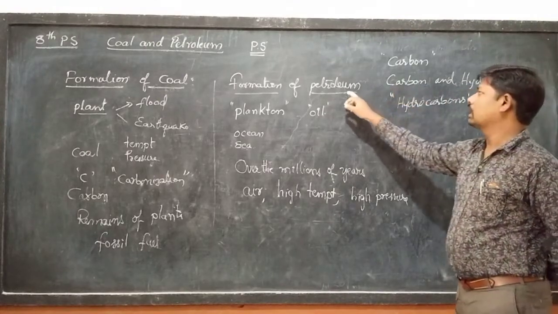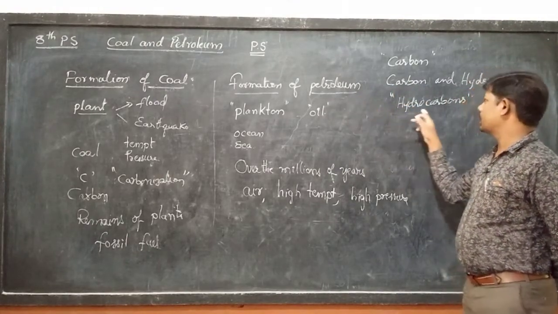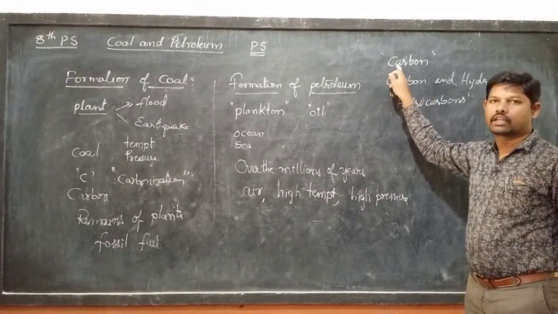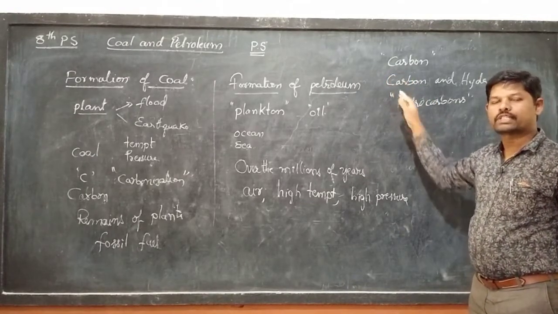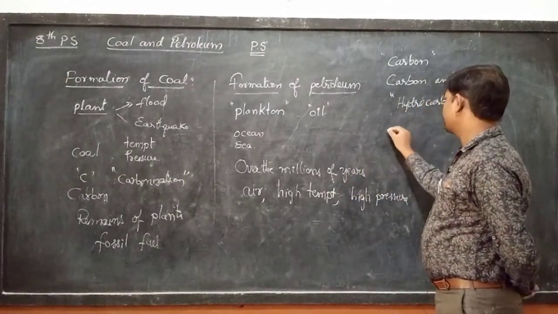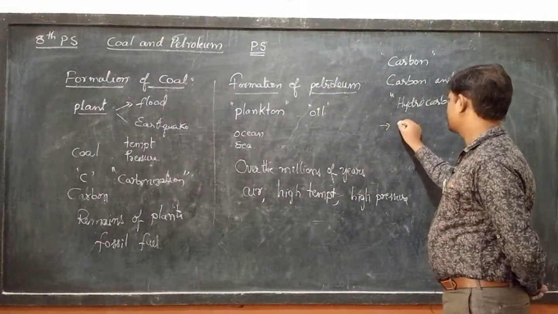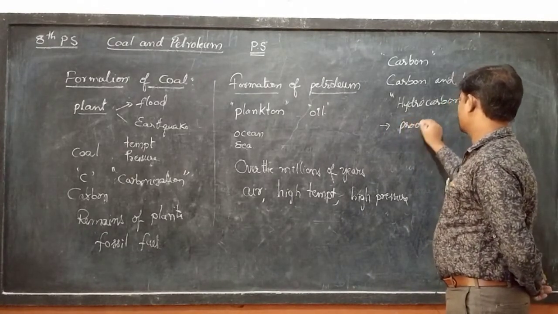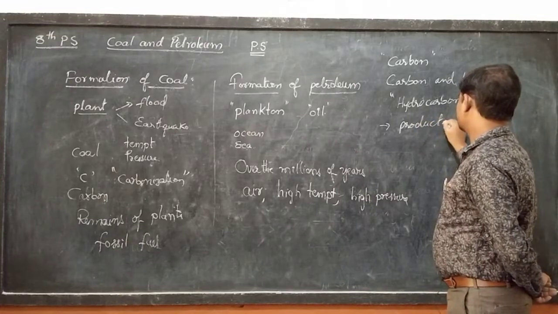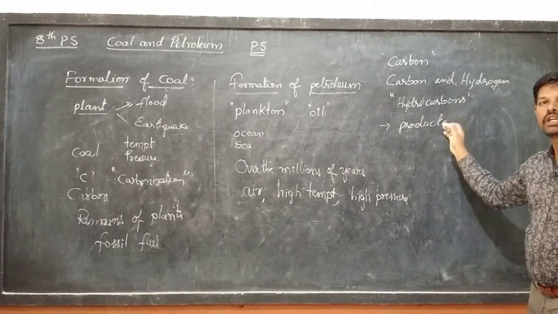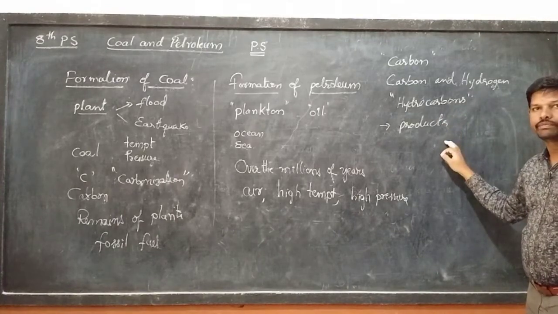So petroleum consists mainly of hydrocarbons and coal consists mainly of carbon. These are good starting materials for preparing different substances or products.